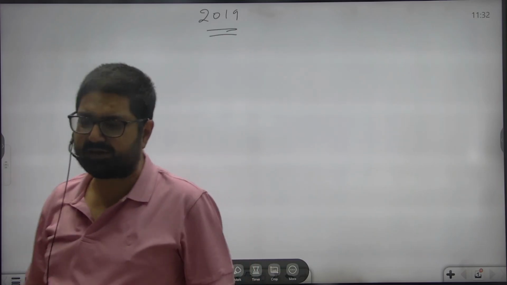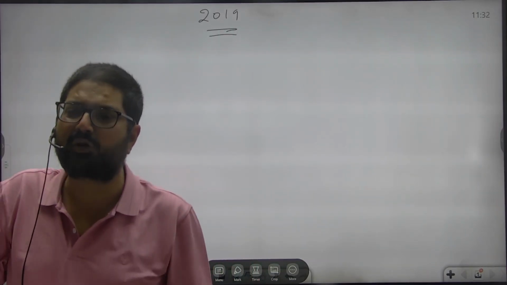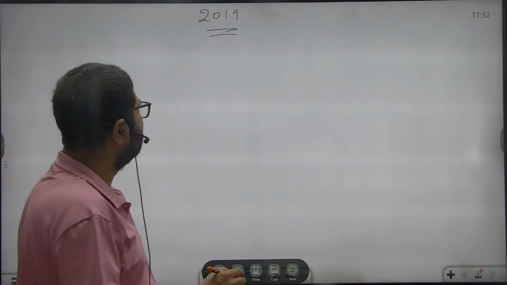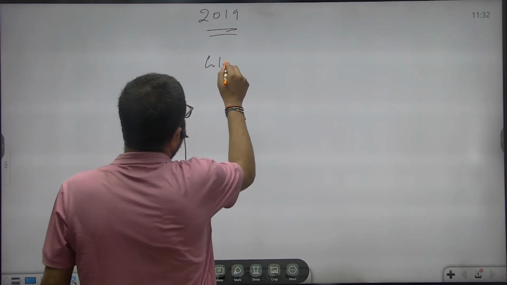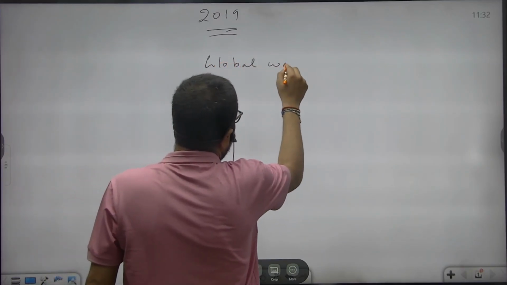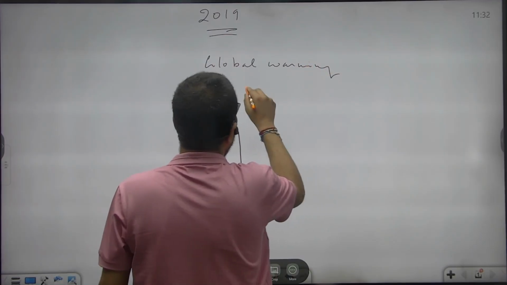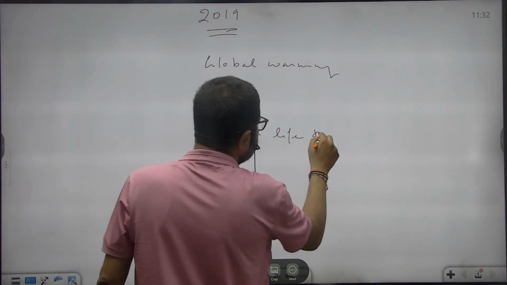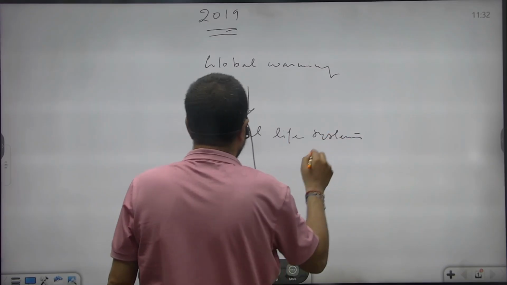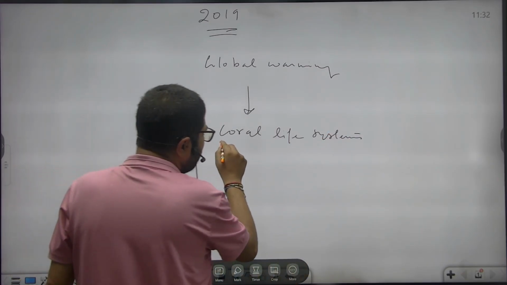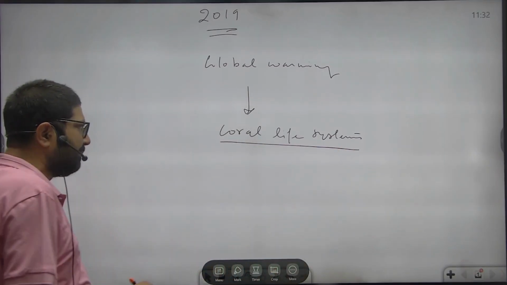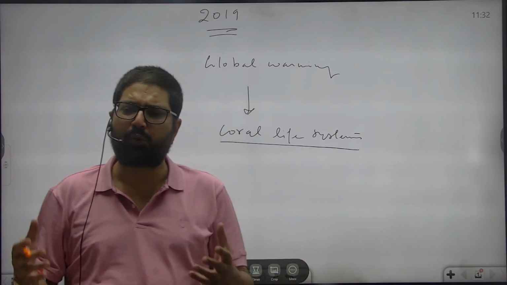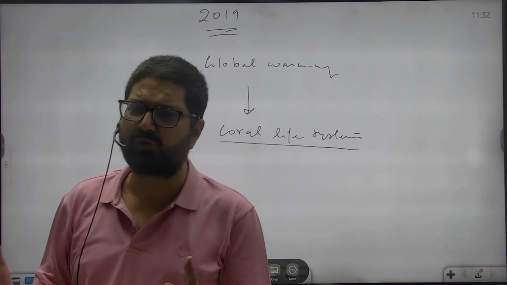The first question is, assess the impact of global warming on the coral life system. What impact global warming is having over coral life systems. Now first you need to understand what is this coral life system. Basically coral life system कह दो या coral reefs कह दो, what actually it is, या coral colonies कह दो.